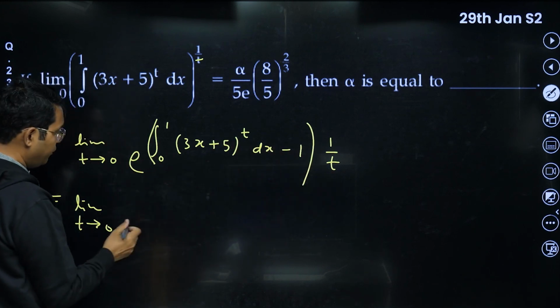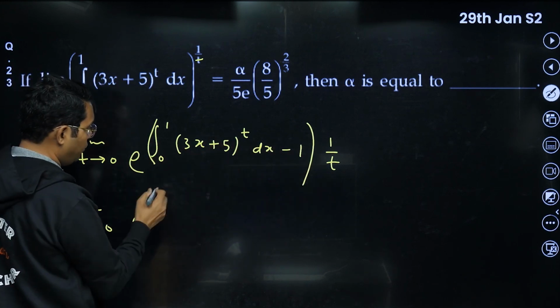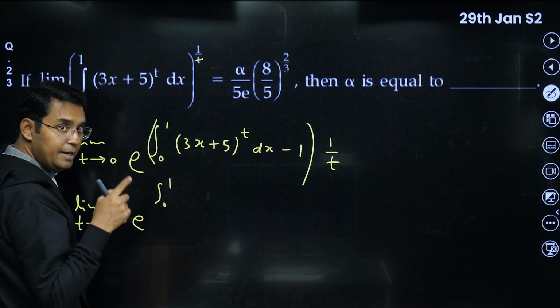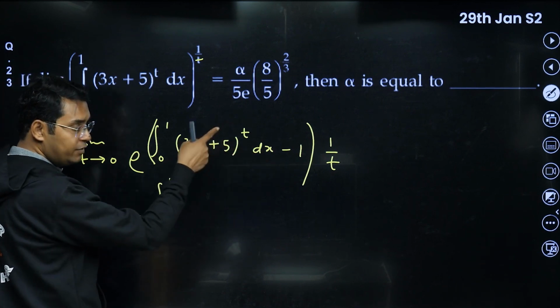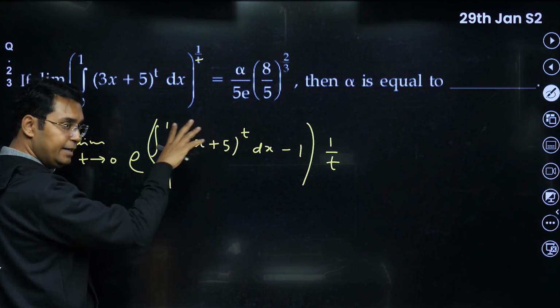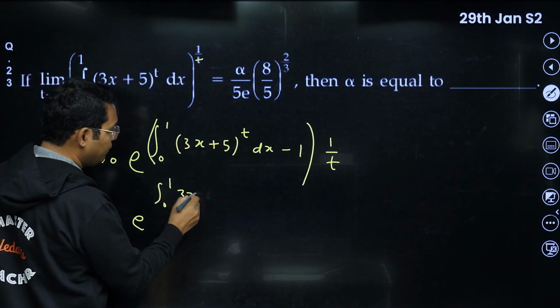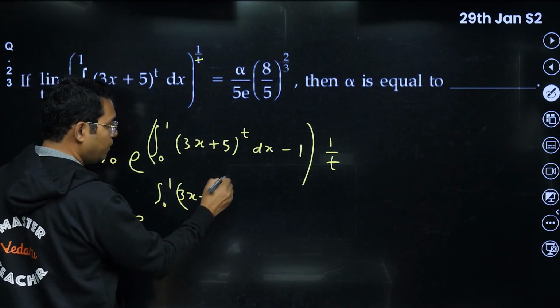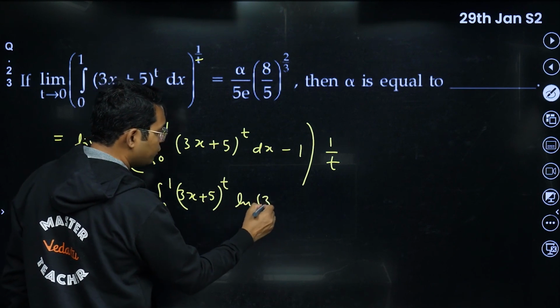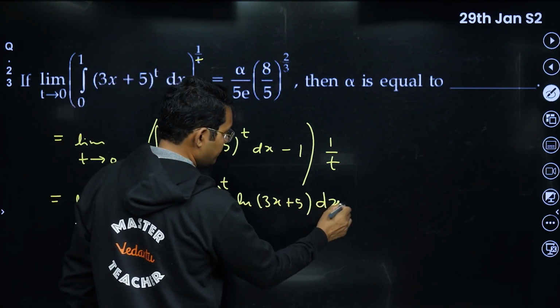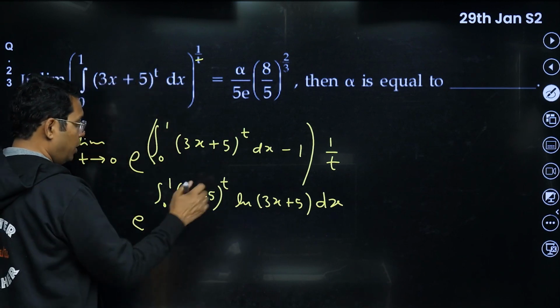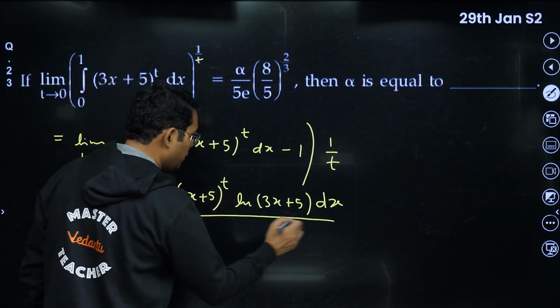Okay, so that we will do definitely, and we will get this to be equal to the integral from 0 to 1, because my differentiation will be with respect to t and this integration is with respect to x. So inside this integration we can do this differentiation, and that will be (3x plus 5) raised to the power t times log of 3x plus 5 to the base e dx. Differentiation of 1 will be 0 and differentiation of t will be 1. No need to write here.